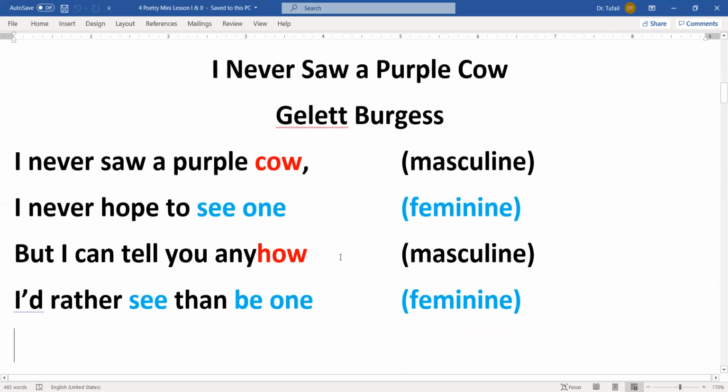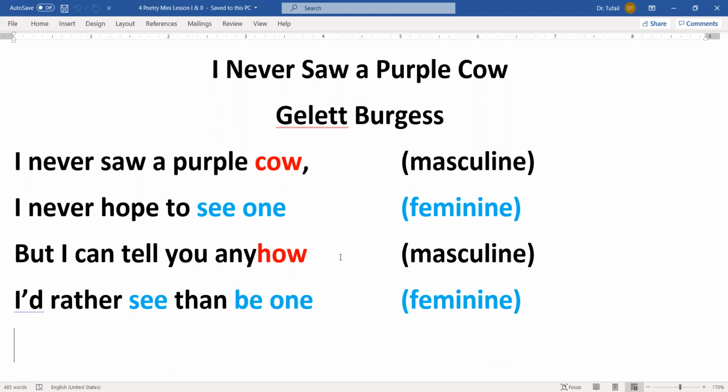Okay, here you can see, I Never Saw a Purple Cow, a poem by Gelett Burgess. I never saw a purple cow, I never hope to see one, but I can tell you anyhow, I would rather see than be one. Now, see here in the first line, we have a rhyme word cow, and in the third line, we have the word how. So cow and how are going to match, they are going to rhyme. And this would be masculine because there's only one syllable. Ek sound hai, cow, how.